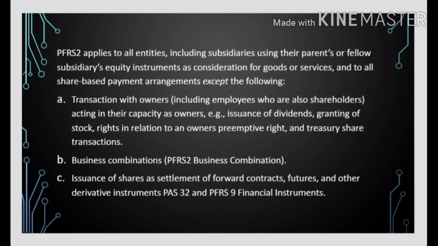B. Business combinations, covered by PFRS 3 Business Combinations. C. Issuance of shares as settlement of forward contracts, futures, and other derivative instruments, covered by PAS 32 and PFRS 9 Financial Instruments.